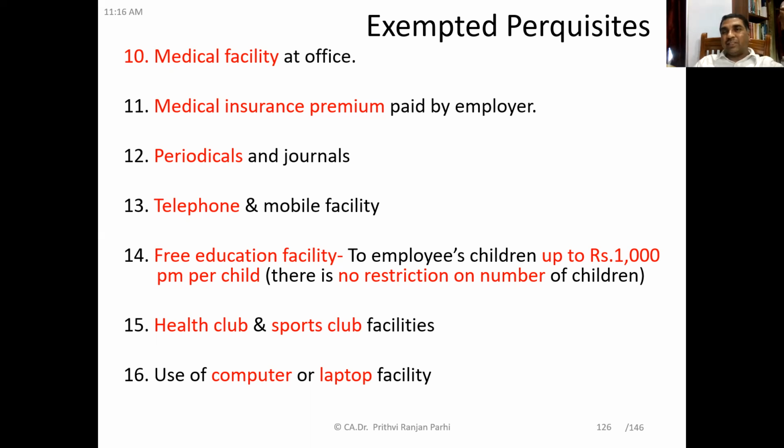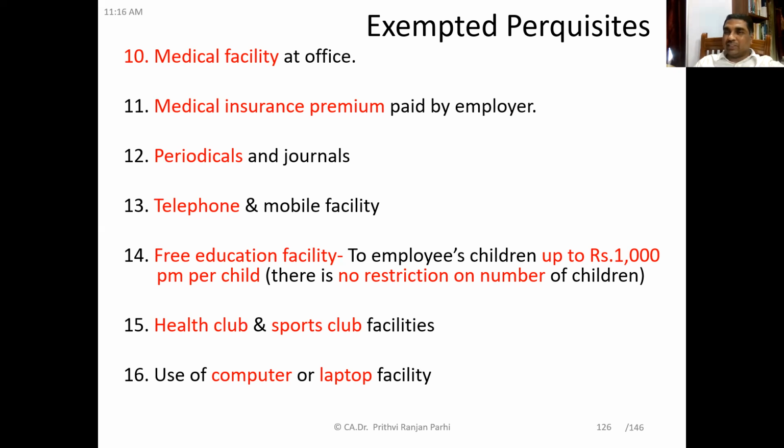Then free education facility. Here again, we are not talking about education allowance. You know how education allowance should be taxable. But here we are talking about free education facility, employer providing facility to the employee's children up to 1,000 rupees per month per child is exempt. If education facilities are provided, so employer is having a school, there this facility is provided. How much is exempt? 1,000 rupees per month per child. That's it. Here you see there is no mention that maximum for 2 children.